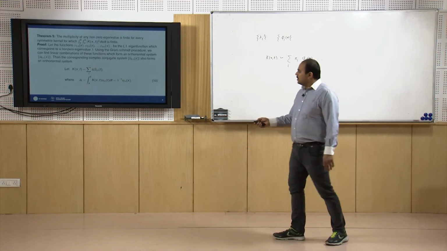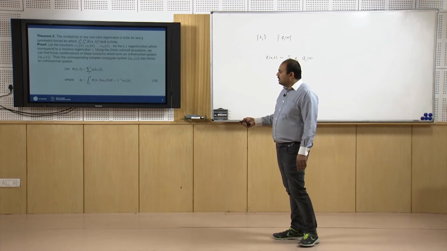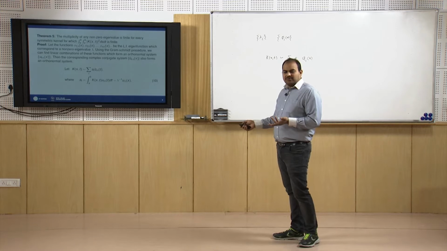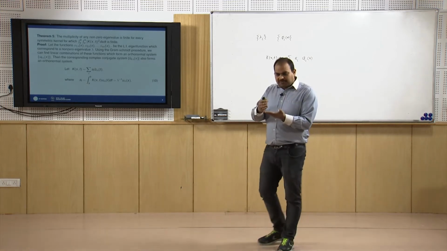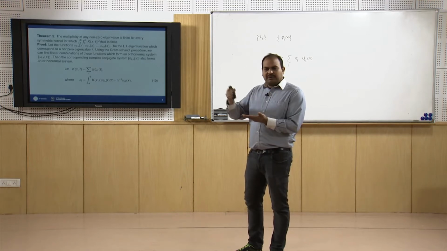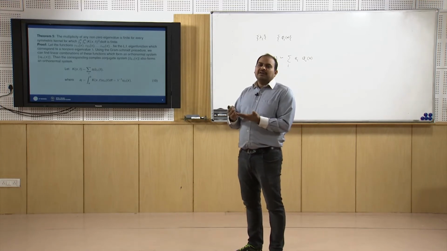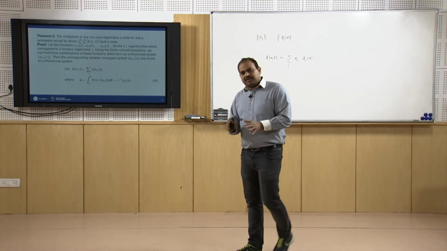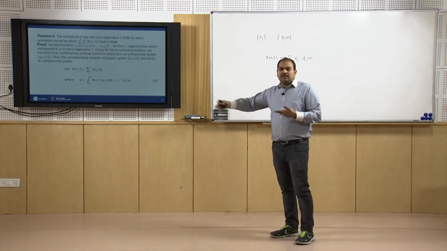eigenvalues. Remember that u i is the eigenfunction corresponding to the eigenvalue lambda i. If we have repeated eigenvalues, we count them as lambda 1, lambda 2 and so on. It may happen that lambda 1 and lambda 2 are equal, but we are counting all the eigenvalues.